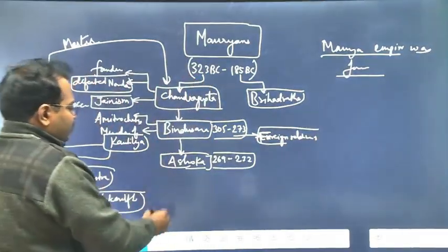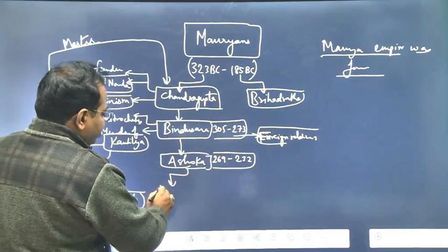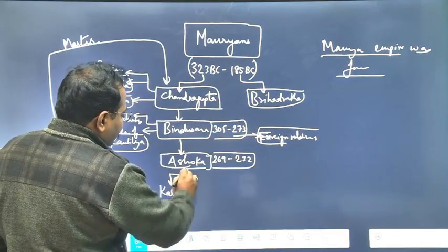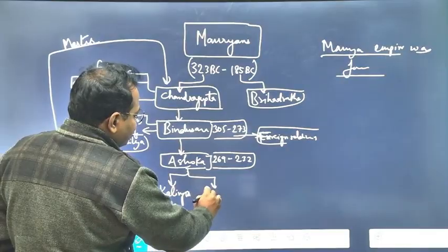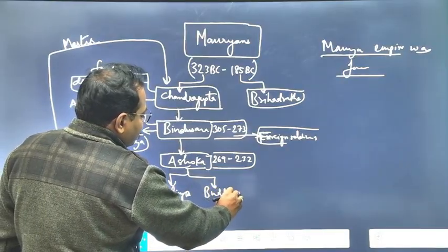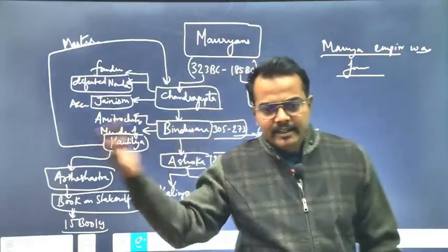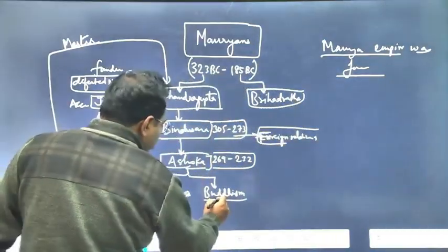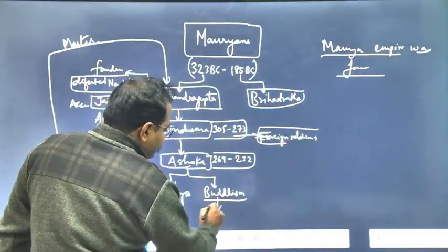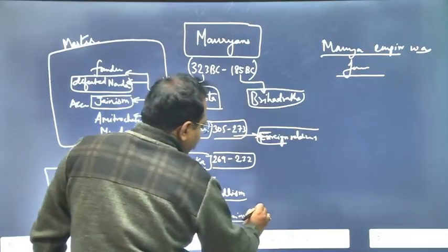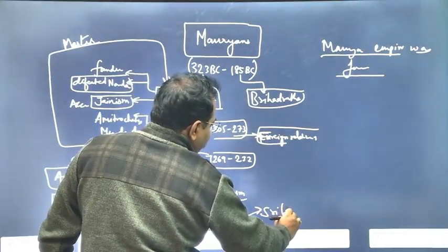And then Ashok. Now Ashok is known for Kalinga War. Ashok is associated with Buddhism. Expansion of Buddhism throughout the different parts of the world. And where expansion takes place. So Buddhism expansion, and this expansion was done in Sri Lanka side, Sri Lanka and Southeast Asia.